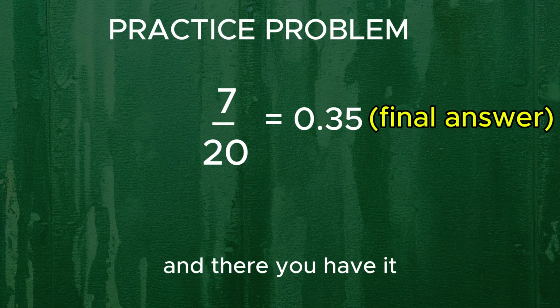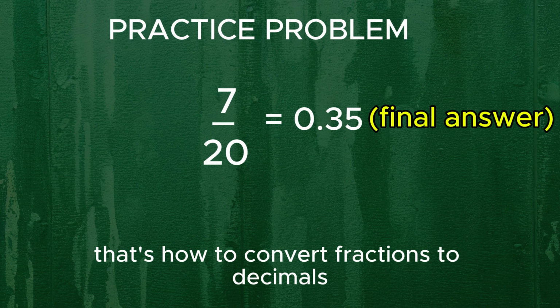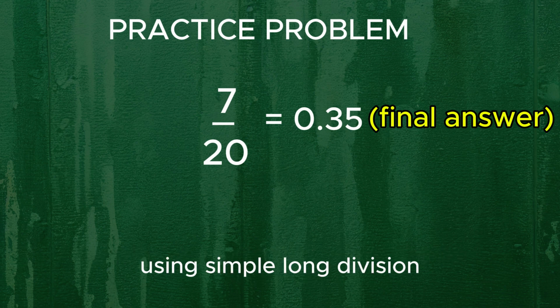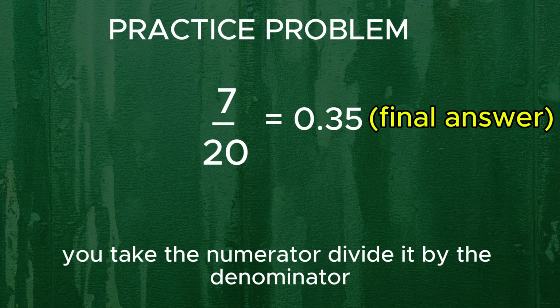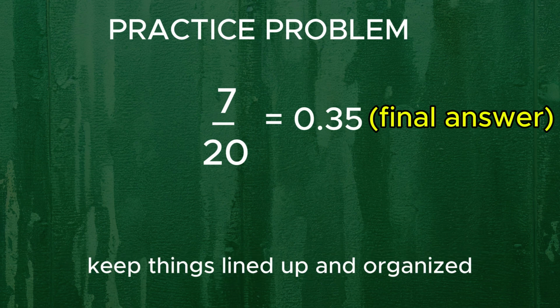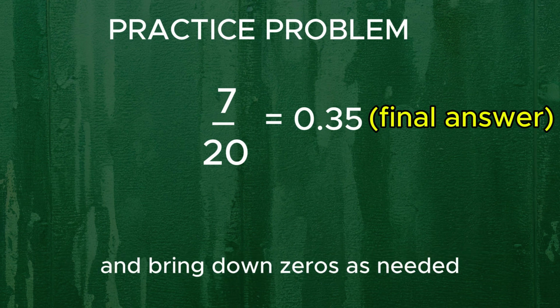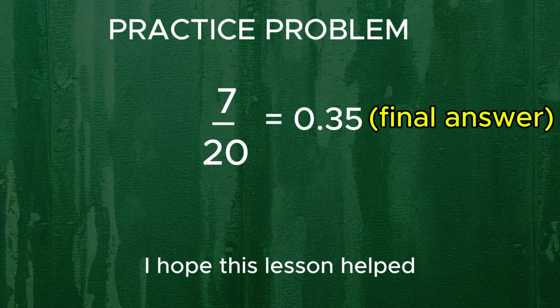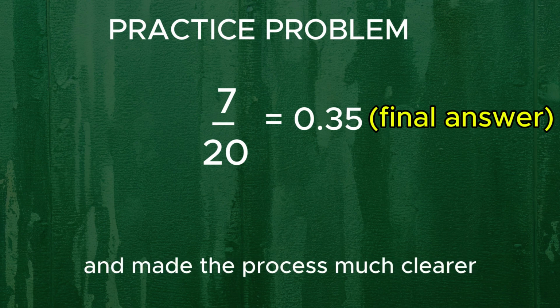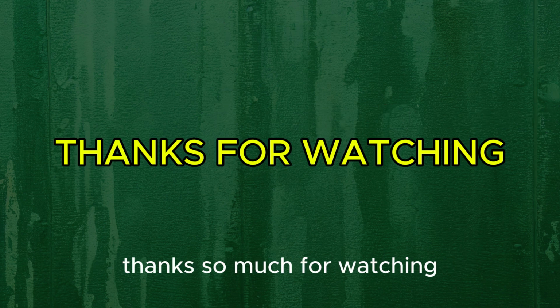And there you have it. That's how to convert fractions to decimals using simple long division. You take the numerator, divide it by the denominator, keep things lined up and organized, and bring down zeros as needed until the division is complete. I hope this lesson helped and made the process much clearer.